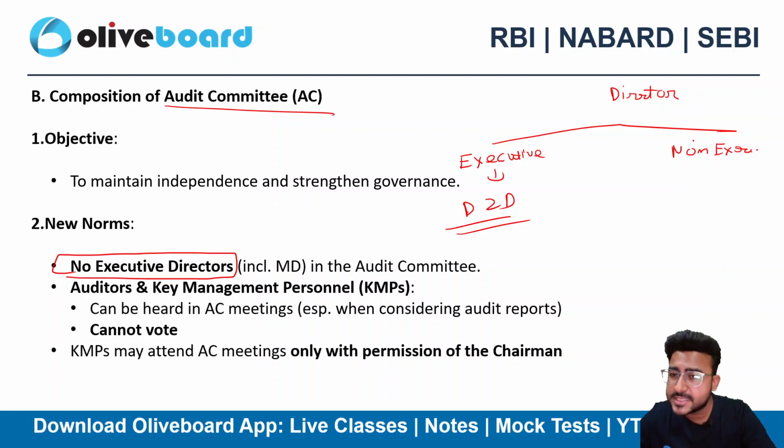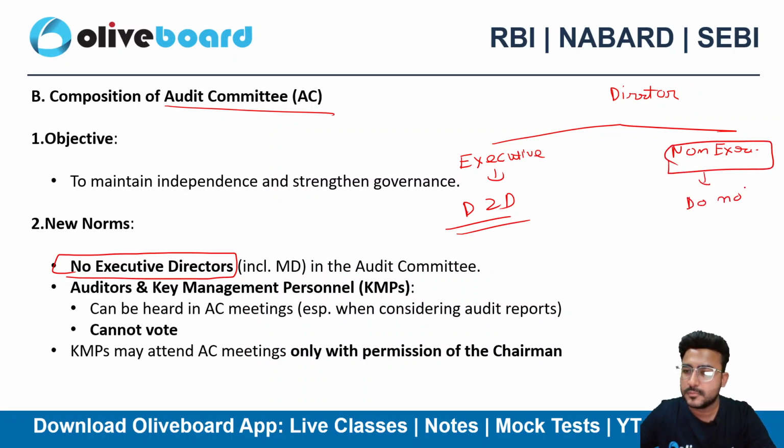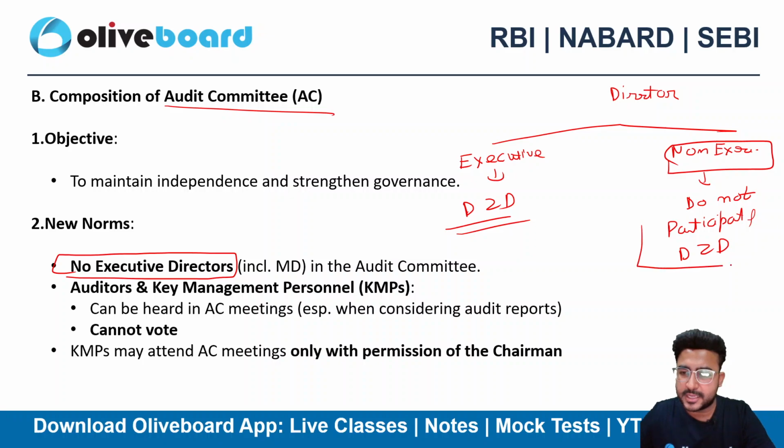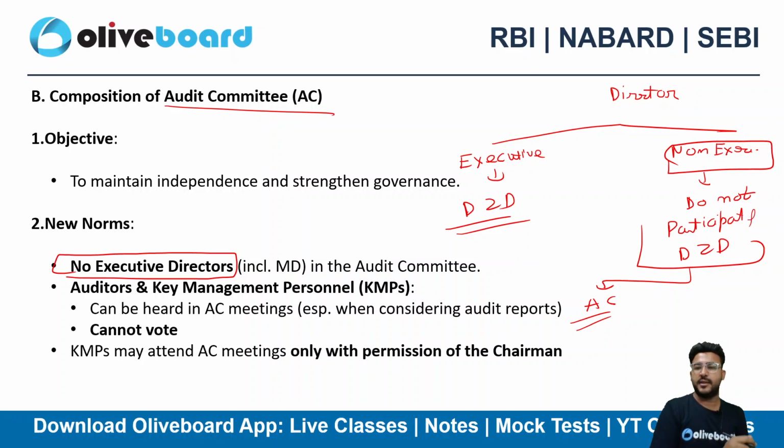However, non-executive directors do not participate in day-to-day functioning of the company, rather they are more on the compliance side, okay? So just like that, in audit committee, no director will be an executive director, all will be non-executive directors.